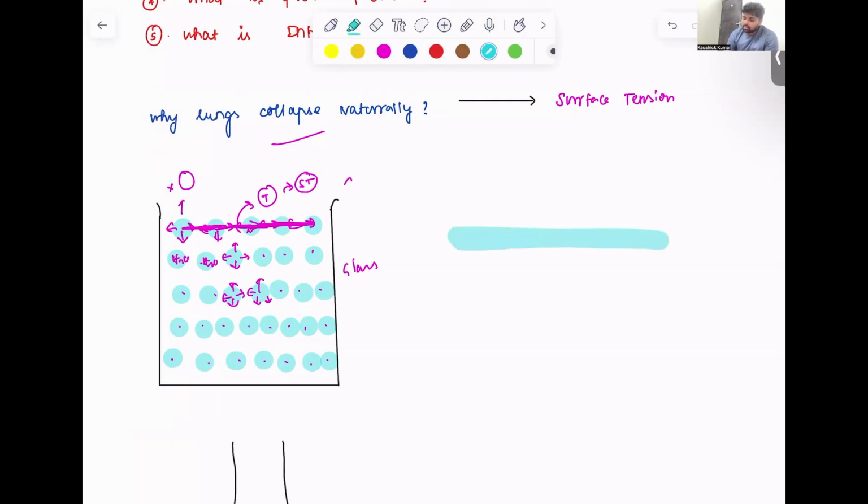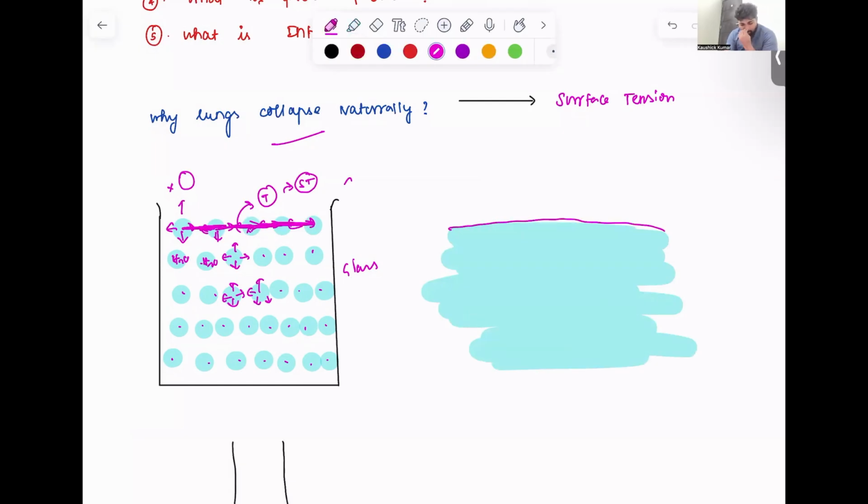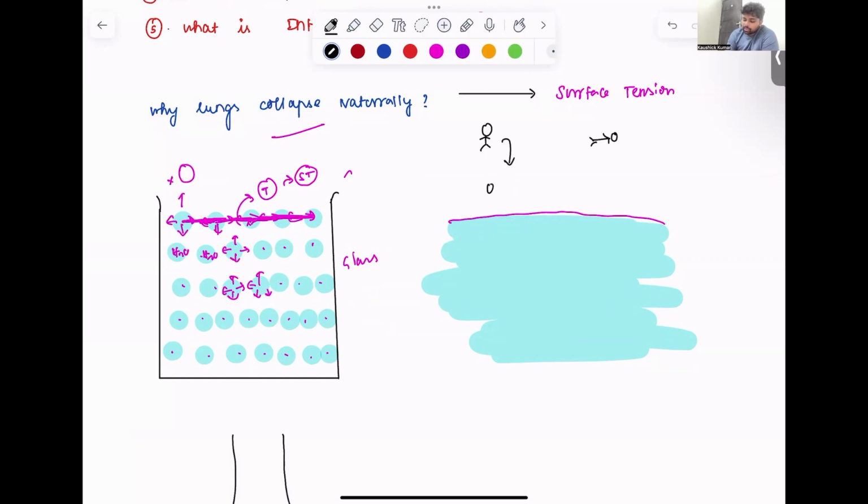So imagine this is a water body, and this topmost layer has surface tension. We'll take two individuals. This is person A, and this is person B. Person A is jumping from a cliff, and he lands like this. This person will not suffer any injury because the surface area here is very low. He can pierce this topmost water layer and can land safely.